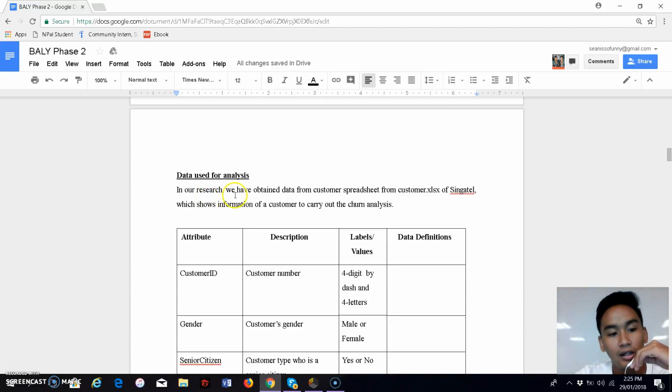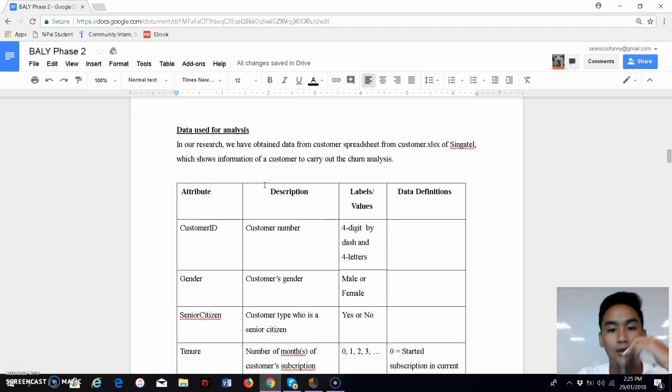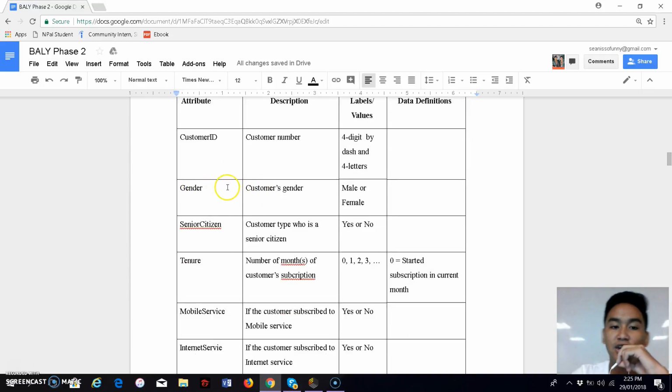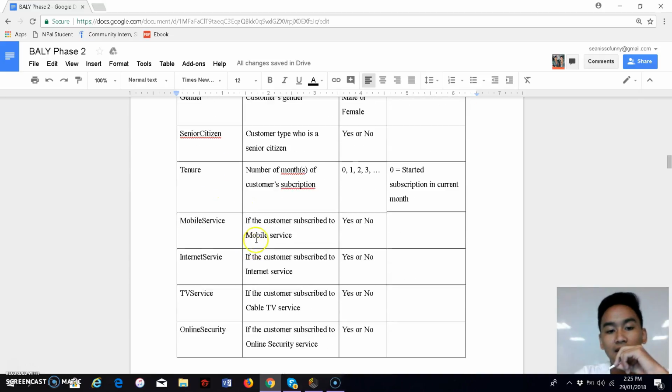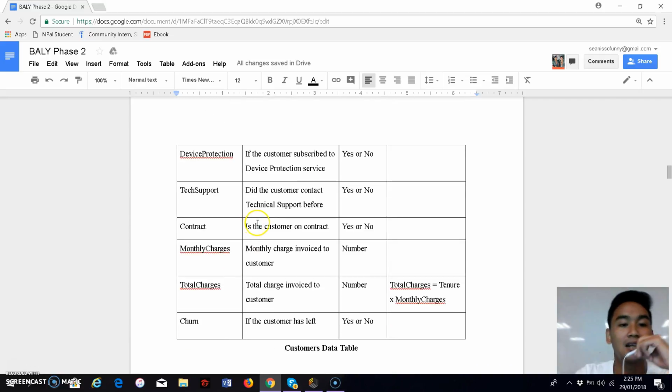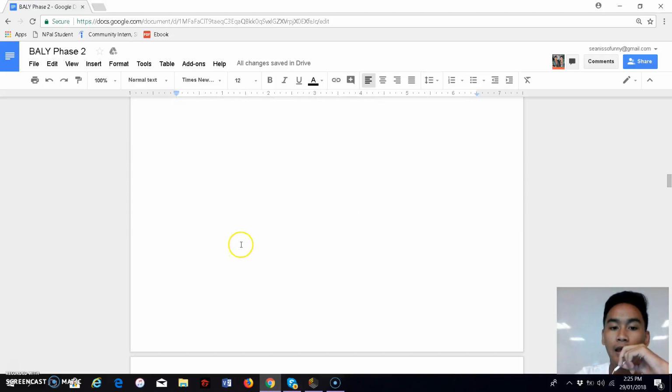A little bit of touch and go for the data used for analysis. We have used the data that was provided to us, and we have customer ID, gender, senior citizen, tenure, mobile service, internet service, TV service, online security, device protection, tech support, contract, monthly charges, total charges, and churn.